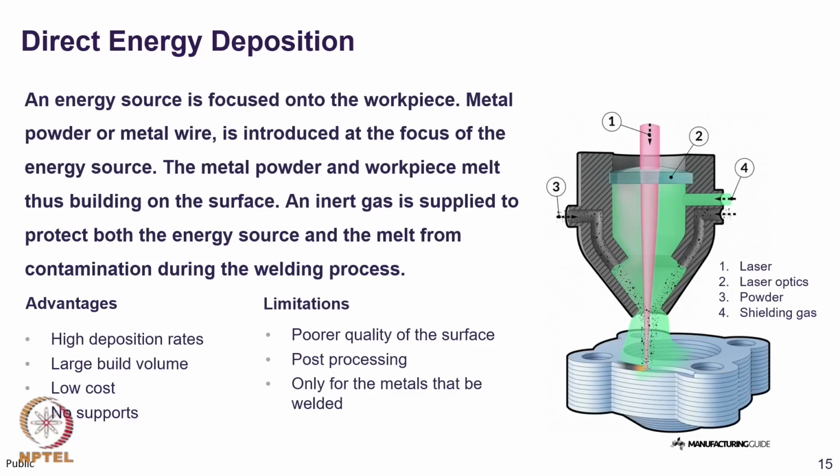We then looked at direct energy deposition, in which the powder is not available in form of a bed. However, the powder flows concentrically from where the beam is directed to the platform, and also the inert gas flow is available so that the powder which is being fused or deposited is protected.